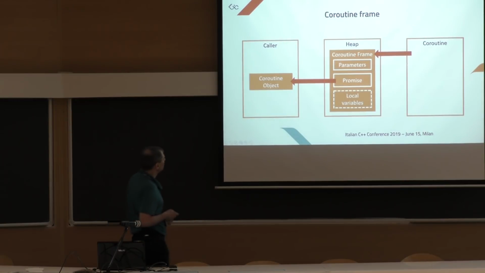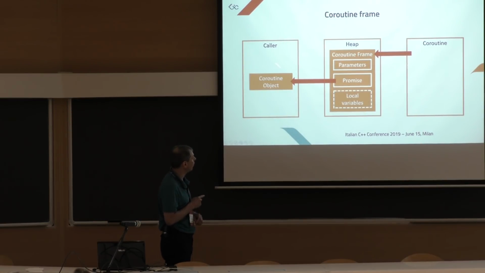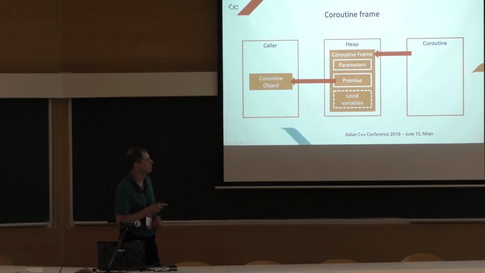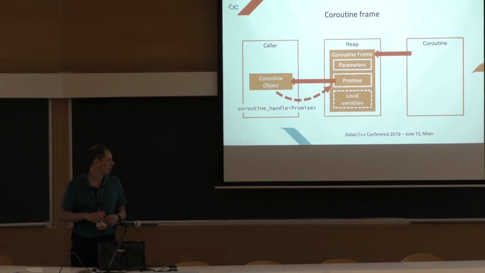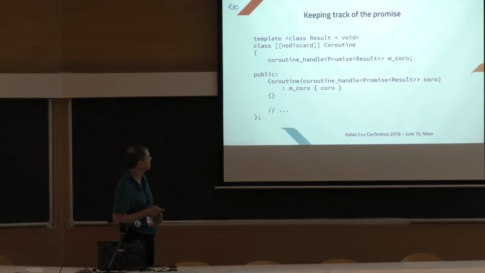Okay, so since we want the coroutine object to interact with the promise at a certain point, we want the coroutine object to store an object of this type, coroutine handle promise. We use the promise so that the coroutine object knows the kind of promise that it is referring to. So let's write the code for this.